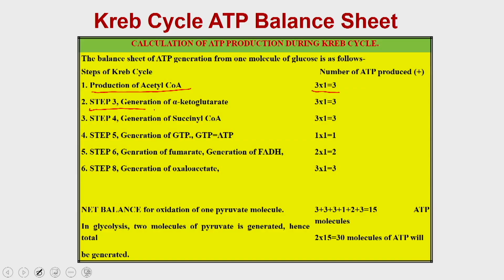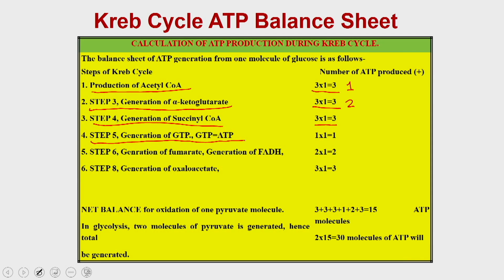Then in step 3, when alpha ketoglutarate was generated, another NADH is generated. So, this is the first NADH, this is the second NADH. Then in step 4, when succinyl CoA was generated, there was also a generation of reducing equivalents, and then in step 5 there was a generation of GTP.